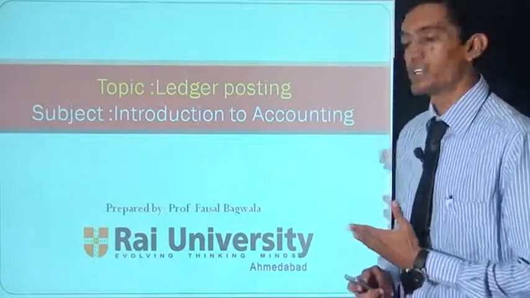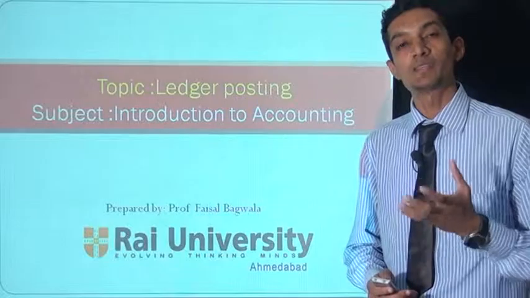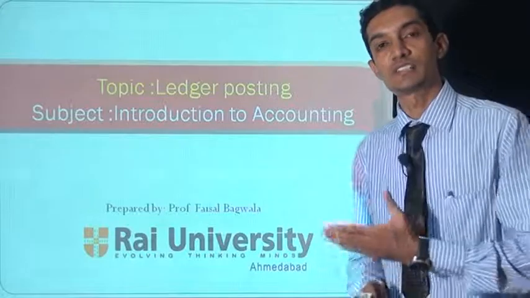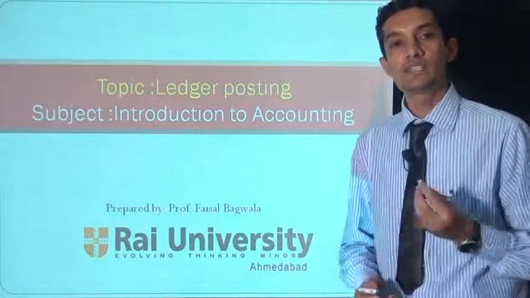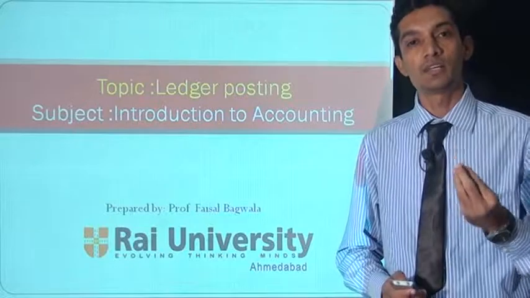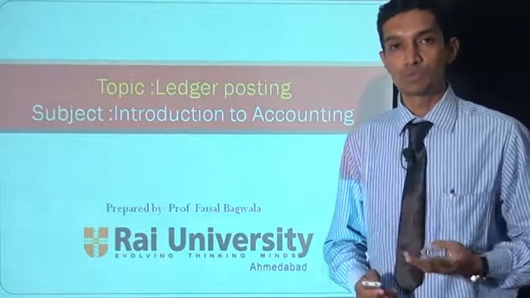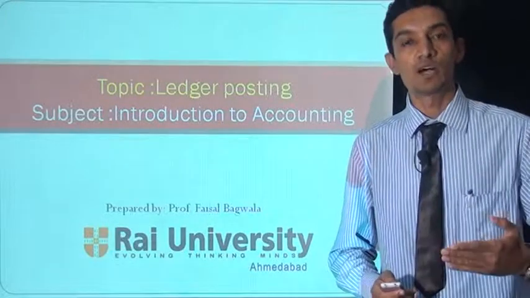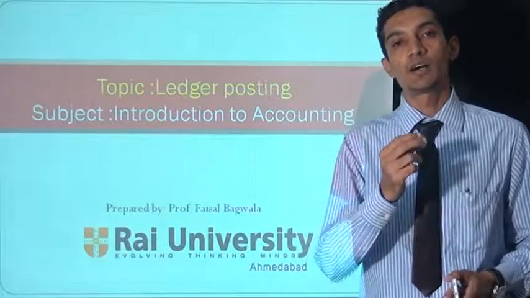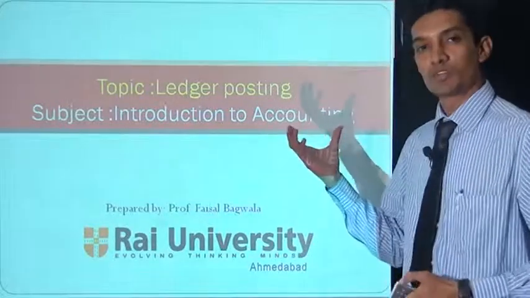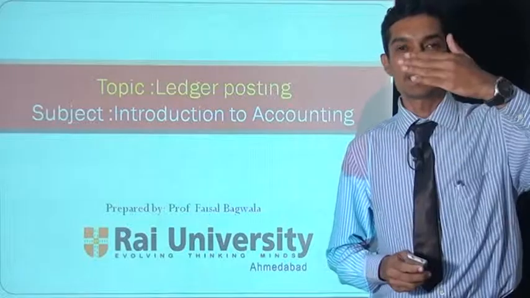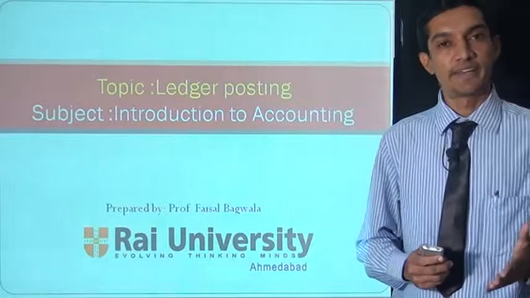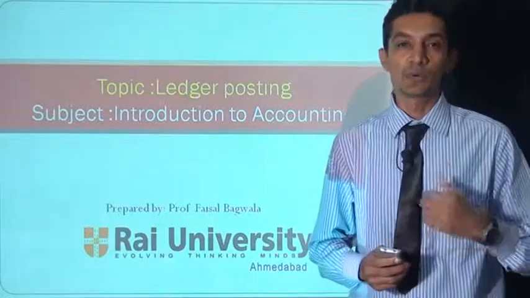In ledger posting, you take the journalized transactions and post them into the ledger. The ledger has an account for each individual item, and there are three types of accounts: personal, real, and nominal. Each and every one has an account, and these accounts together are known as the ledger. So the accounting cycle is: transactions, journal, ledger posting, then trial balance, trading account, profit and loss account, and balance sheet.